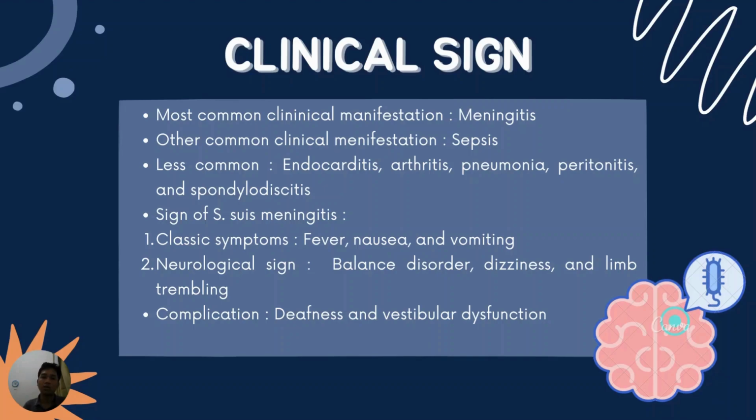Other less common clinical manifestations include endocarditis, arthritis, pneumonia, peritonitis, and spondylodiscitis. The course of Streptococcus suis meningitis occurs with various clinical manifestations. After a temporary clinical improvement, patients commonly develop deafness that affects one or both ears. Besides deafness, the development of vestibular dysfunction is also common among survivors. Vestibular dysfunction occurs more often in cases with severe to complete hearing loss.